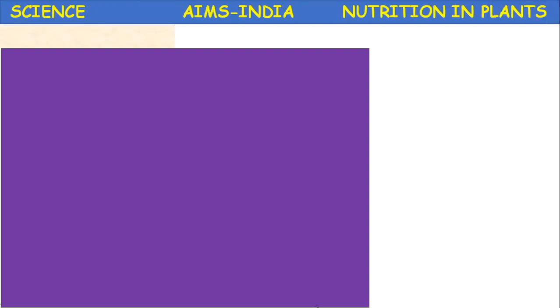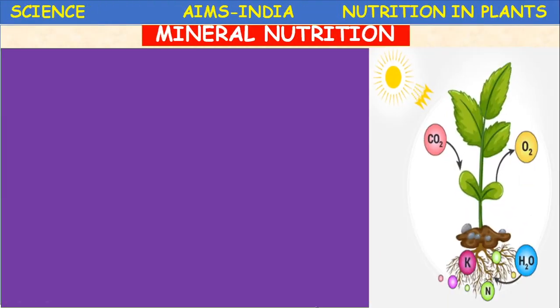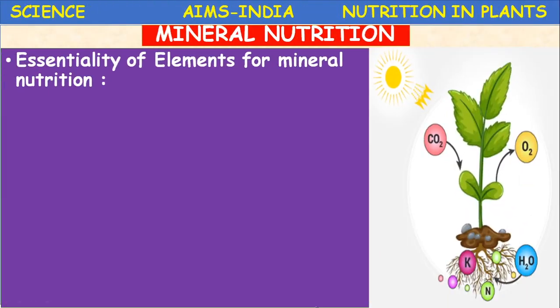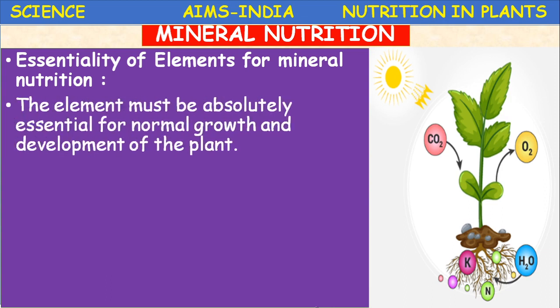Let us proceed. Mineral nutrition in plants. Essentiality of elements for mineral nutrition. This concept was introduced by a scientist, Arnon. He conducted several experiments on the essentiality of minerals for mineral nutrition. He postulated three important points. What are they? The elements